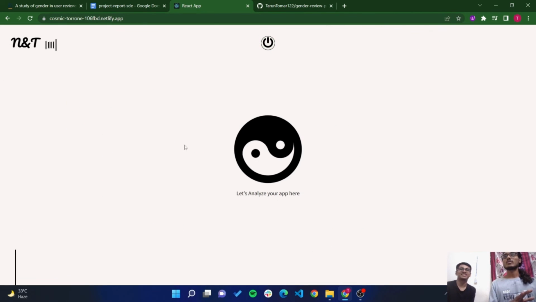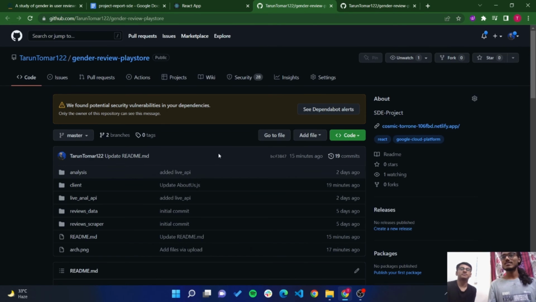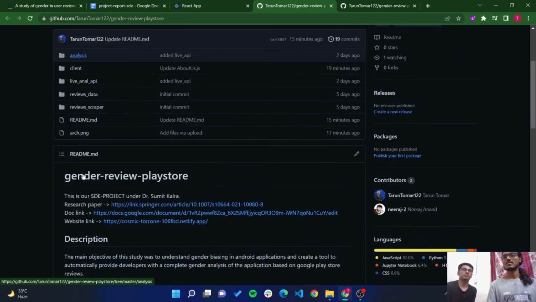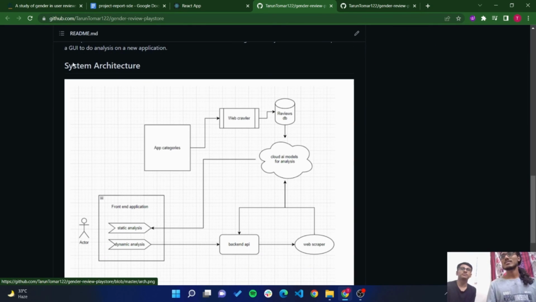If you want to go to the code of the project, you can click here, and this is the repository. In this repository you can see we have the API, the data, the scraper, the client side, and the analysis of the machine learning models. In the readme I'll quickly go over the system architecture diagram because that's pretty important. The categories are fed into the web crawler, which then scrapes the data and saves it in the reviews DB.